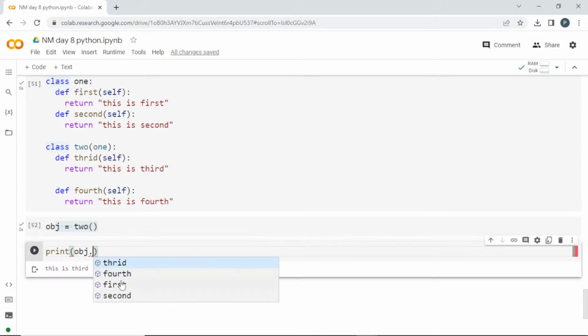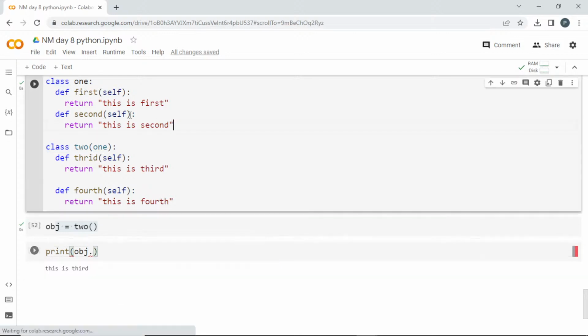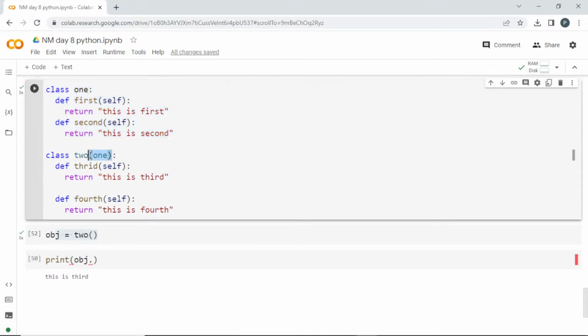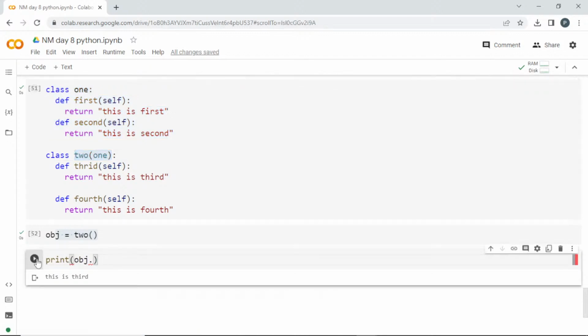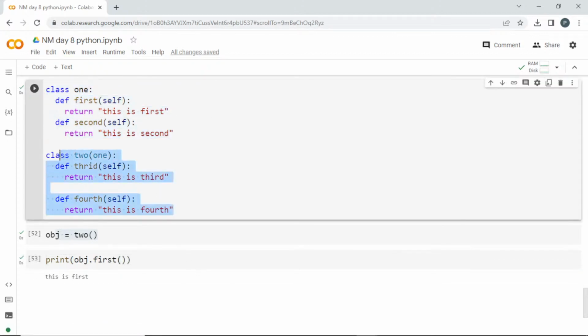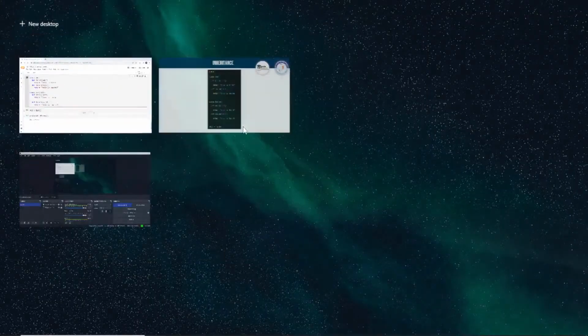See here, now I'm getting first, second, third and fourth. This we can also access. How? Because we are inheriting it here. So I'll call object dot first, which is inside class 1, but we are creating the object for class 2, and since we are inheriting it, you can do it directly. Okay, clear guys? This is the thing about class and object.